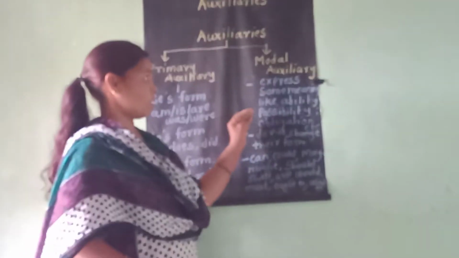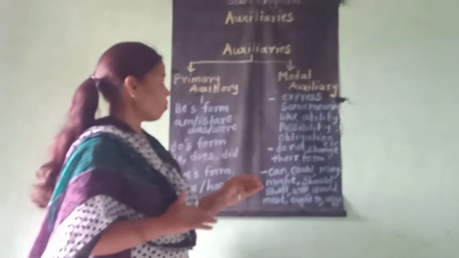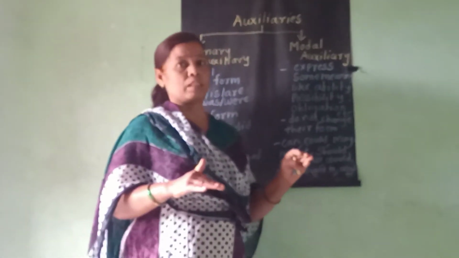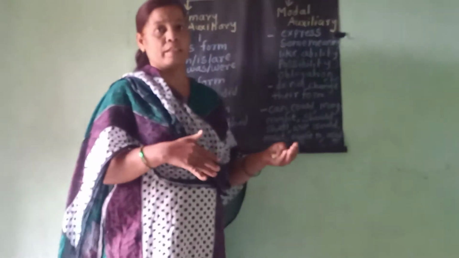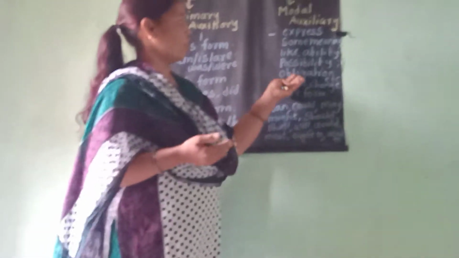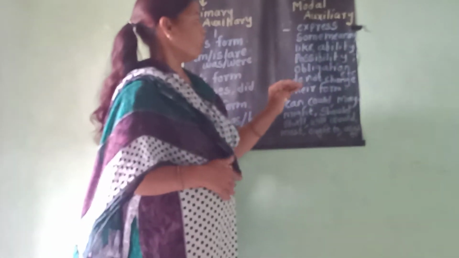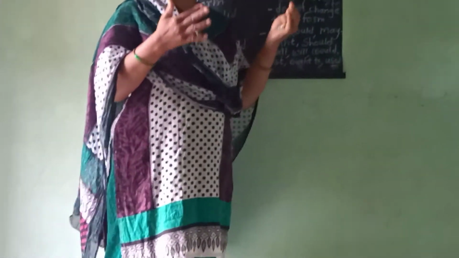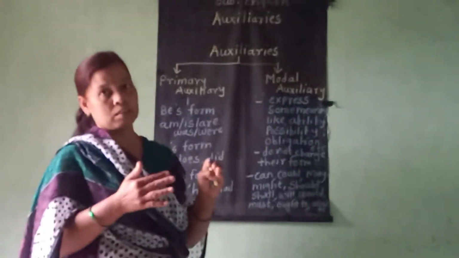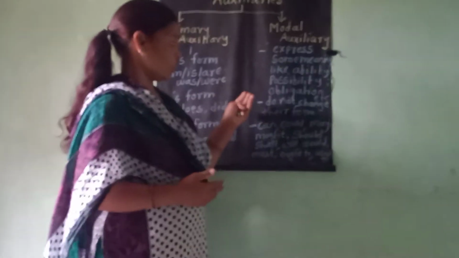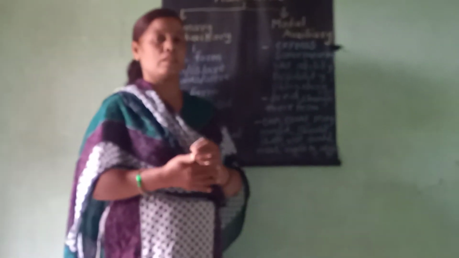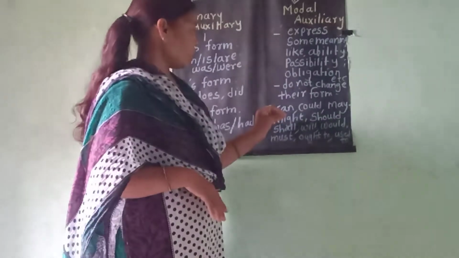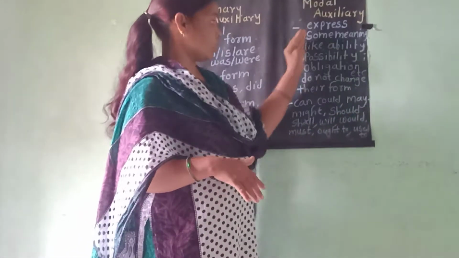Now see, first, what is a modal auxiliary? It tells us about modality, for example, functions related to ability, possibility, obligation, advice, compulsion. If the tense changes, its form does not change. If the person or number of the subject changes, or the tense changes, its form also does not change. It remains the same.